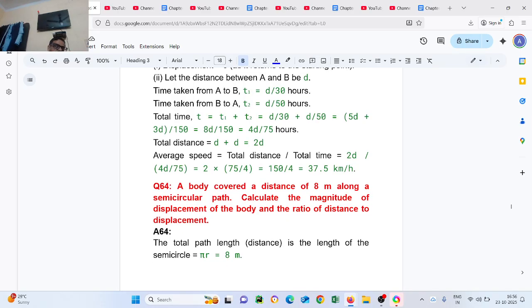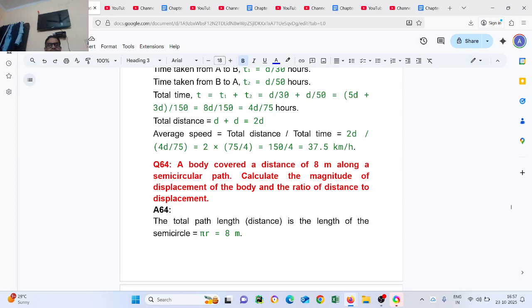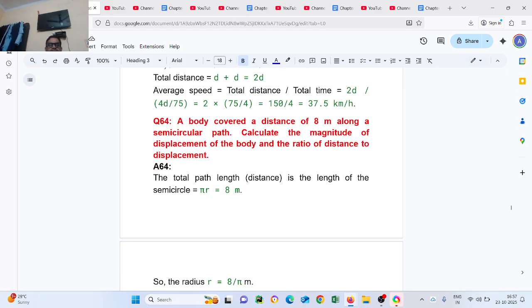Question number 64. A body covers a distance of 8 meters along a semicircular path. Calculate the magnitude of the displacement of the body and the ratio of the distance to displacement. The total distance is the length of the semicircle, pi r, which is equal to 8 meters. The radius r equals 8 upon pi meters.